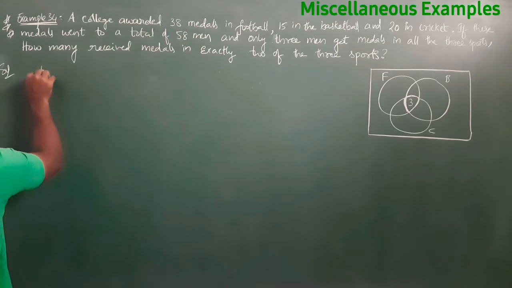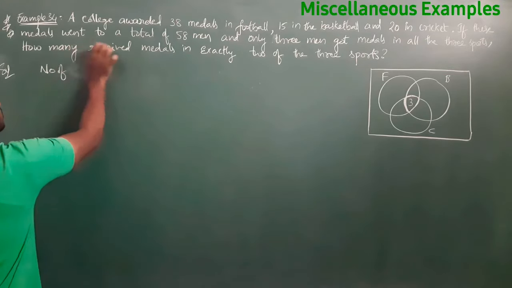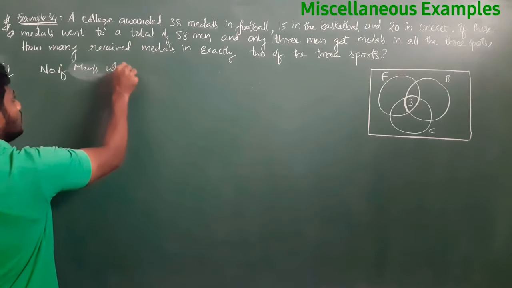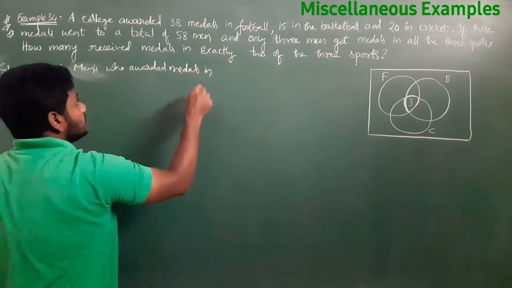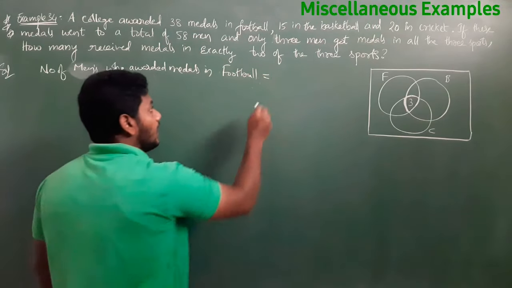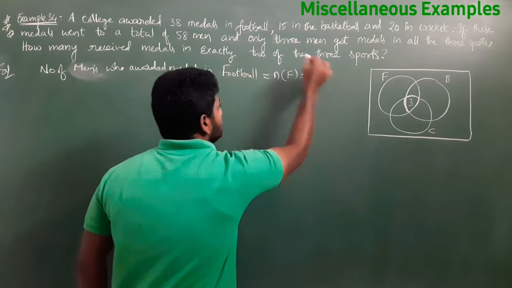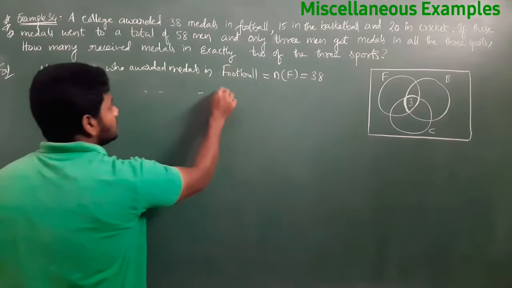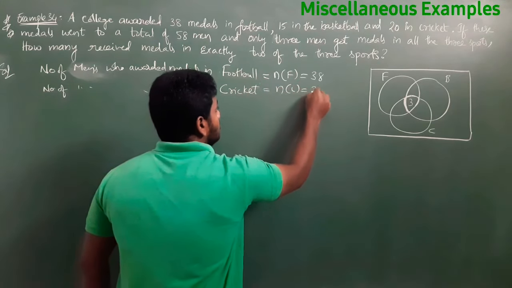Number of men who were awarded medals in football, I will consider as N of F, which is 38. Number of men awarded medals in cricket, N of C, is 20.